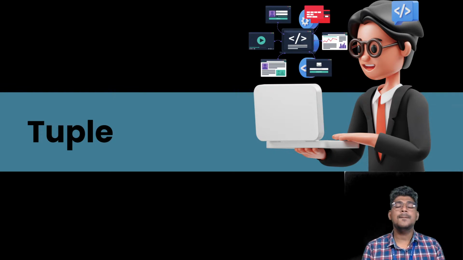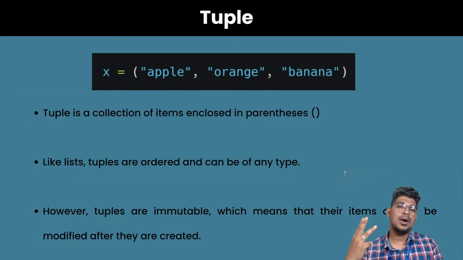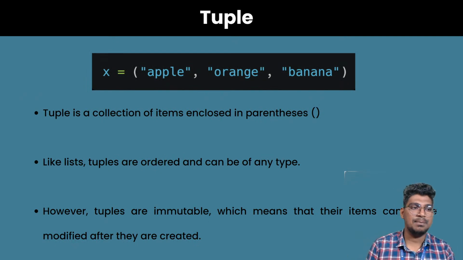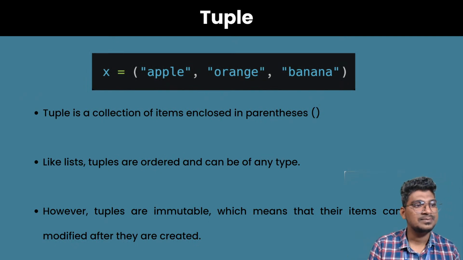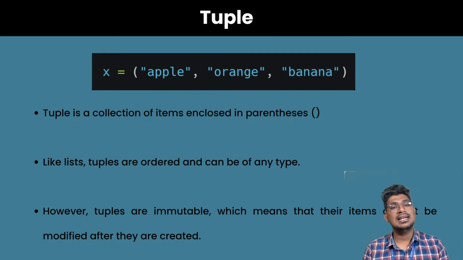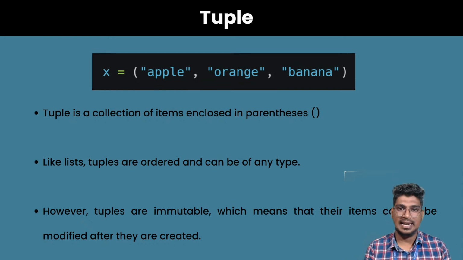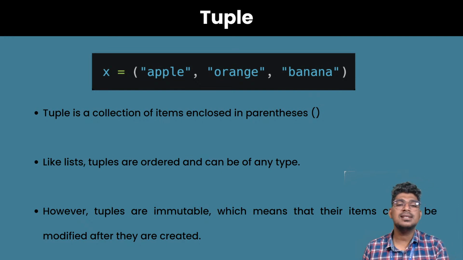Okay, right. Now, tuples. What is the meaning of tuple? This is also one of the data types. There are three important things. What is the difference between list and tuple? The only difference is that the list is mutable, but the tuple is immutable. And it allows duplicates and is ordered. So the one difference between list and tuple is that list is mutable and tuple is immutable.